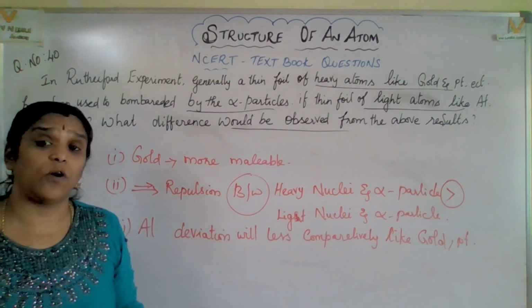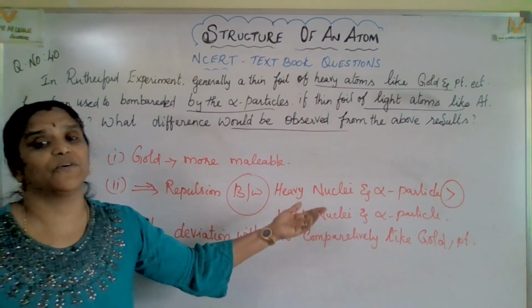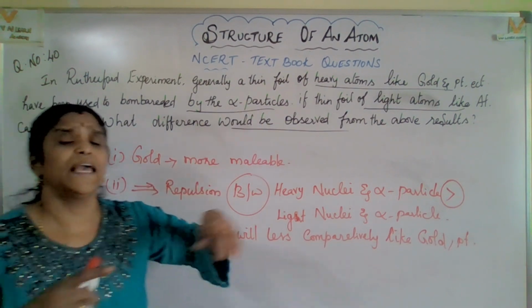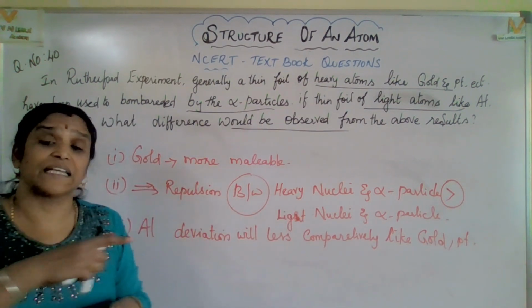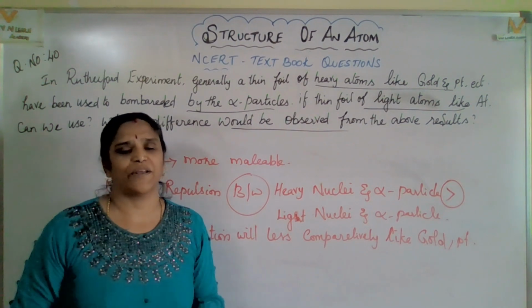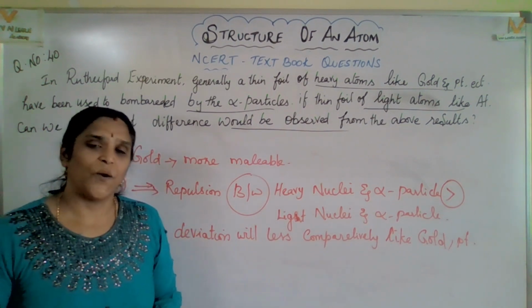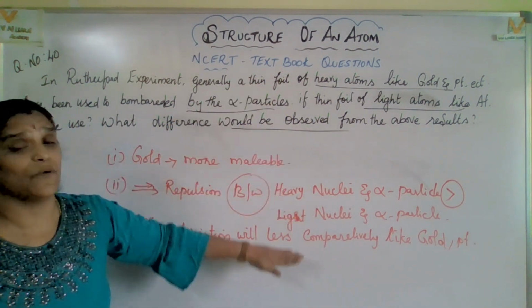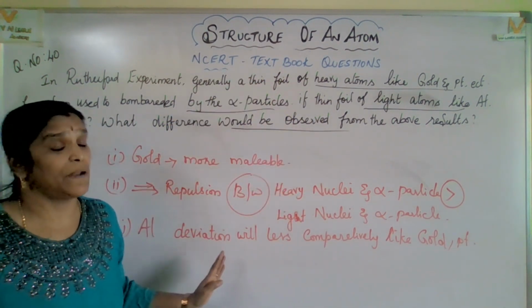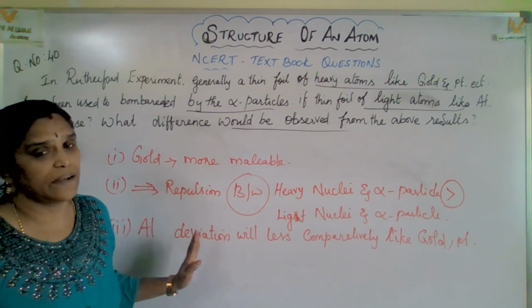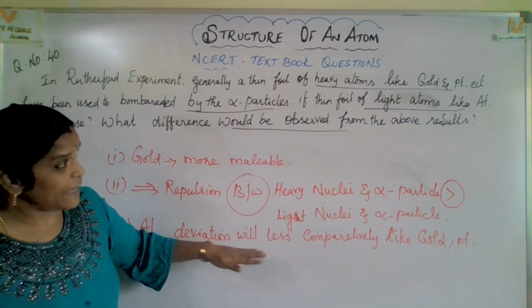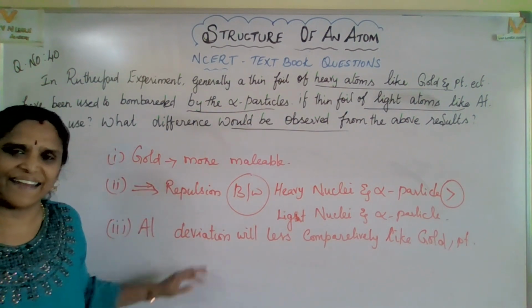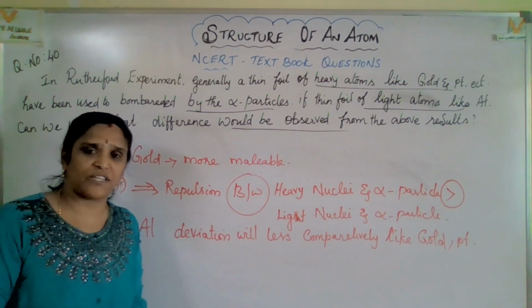Why are they using gold or platinum? Because it is a heavy nucleus. So heavy nuclei and alpha particles will have greater repulsion. That means great deviation, the angle will be more. That is what they mentioned. Hope you got a clear idea about this question, and for what purpose and why we can't use aluminium or light metals, light atoms, and why we are using gold and platinum. Yes, let us go for the next question.